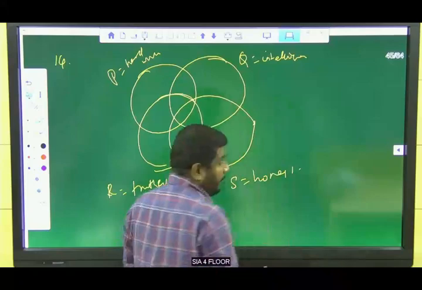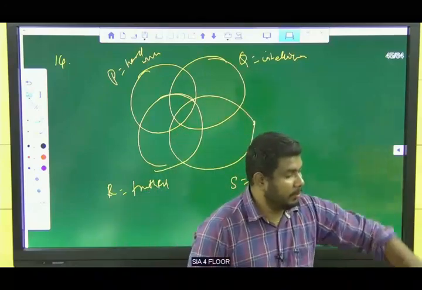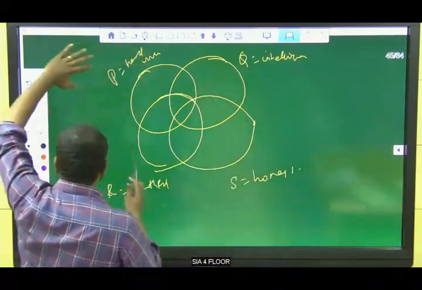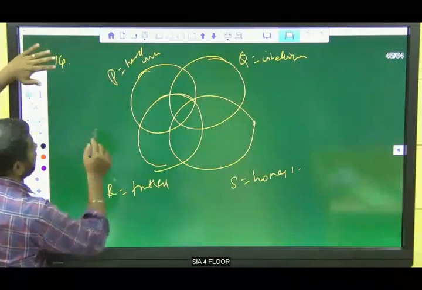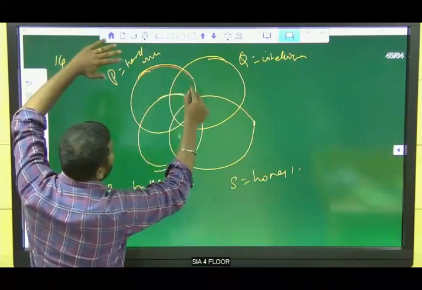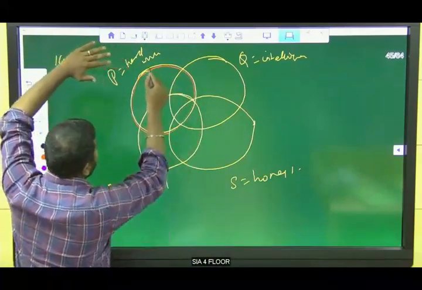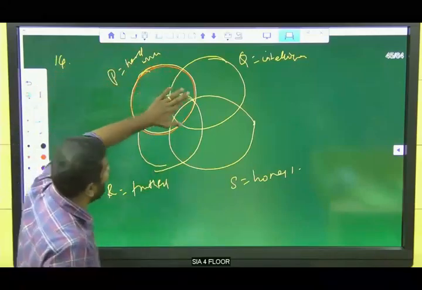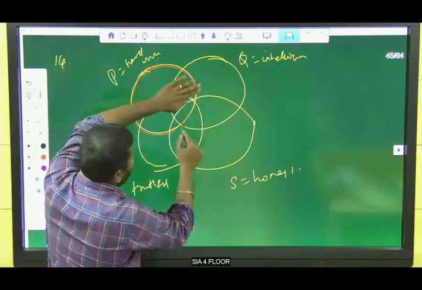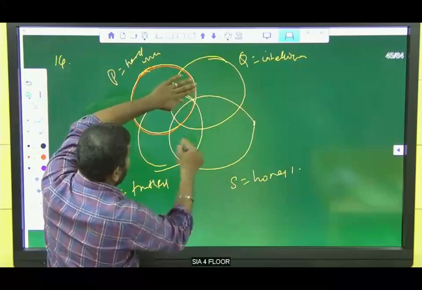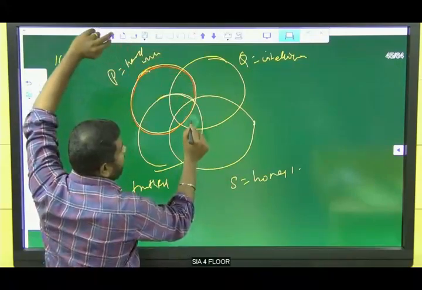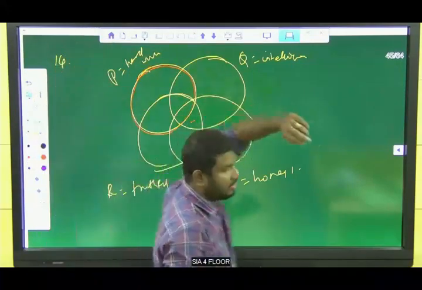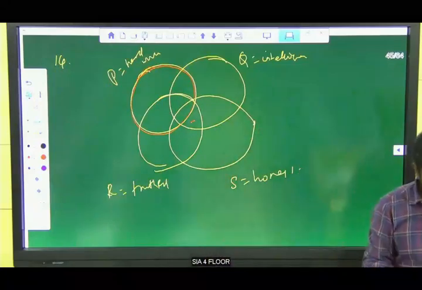Listen, guys. P is hardworking, so they want everything except P. So we cannot take that complete diagram, other than this. So Q, we have Q and S and P. So see what is here, that is the answer. Which number represents it?